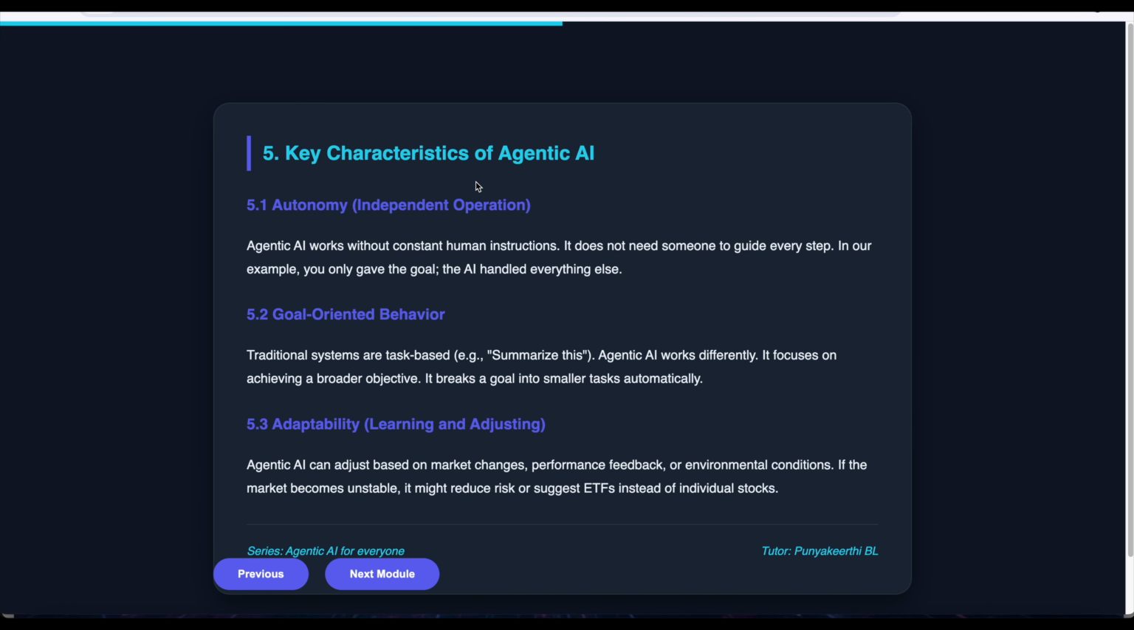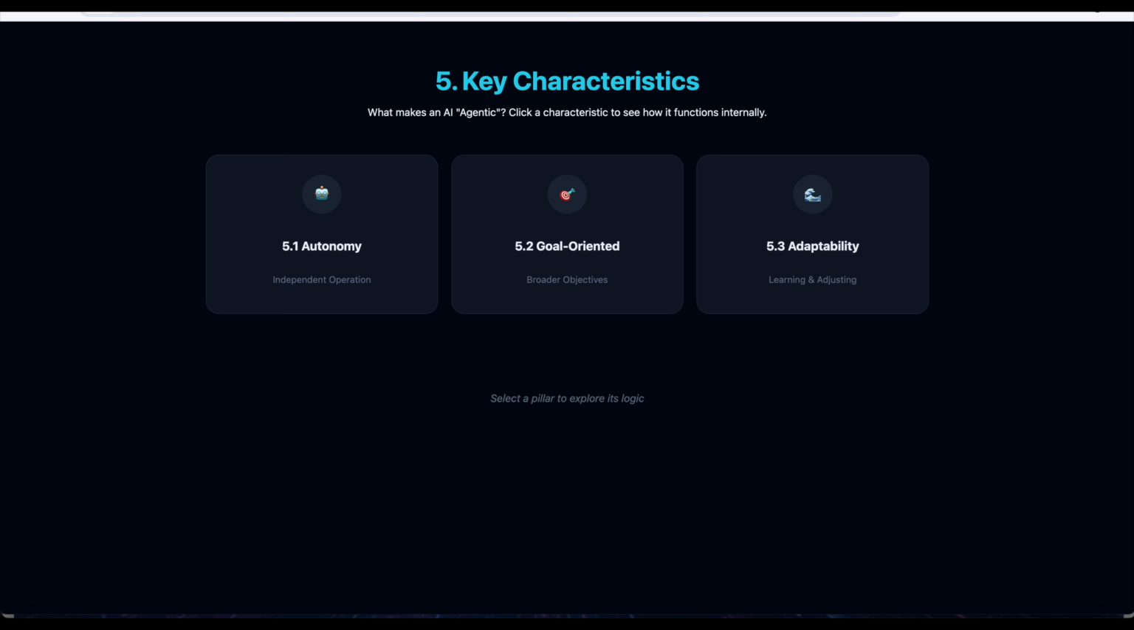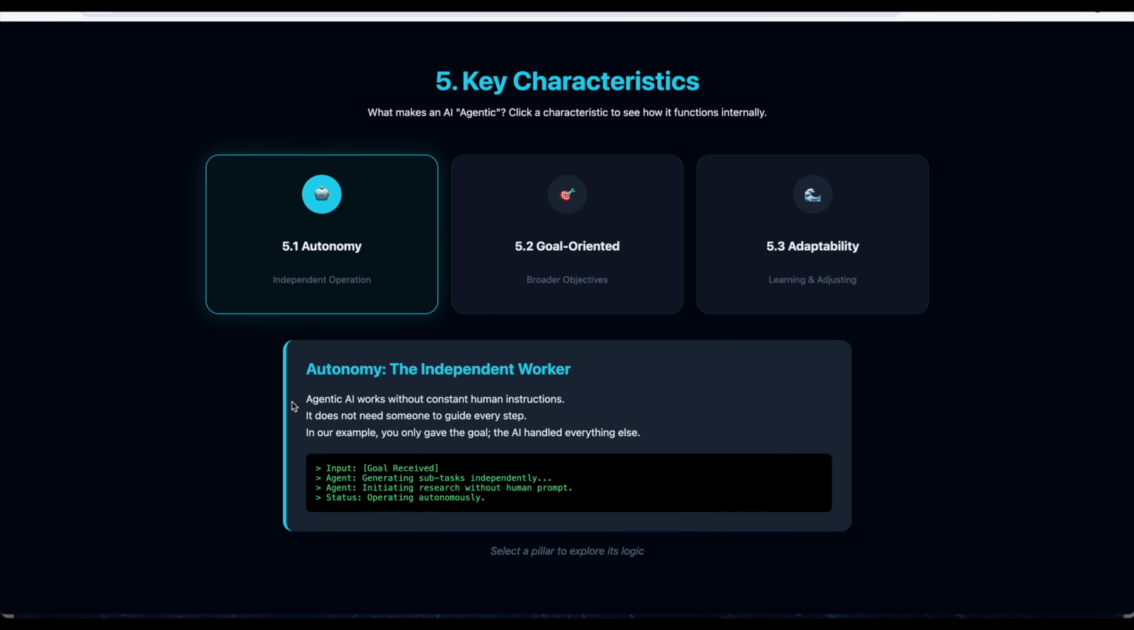So, key characteristics of agentic AI. Let's understand one by one. What makes an AI agentic? The first characteristic is autonomy. Autonomy means an independent worker. Agentic AI works without constant human instructions. It does not need someone to guide every step. In our example, you only gave the goal, and the AI handled everything. Here the input is the goal received, the agent starts generating subtasks, then initiates the research and so on. So it is operating autonomously.